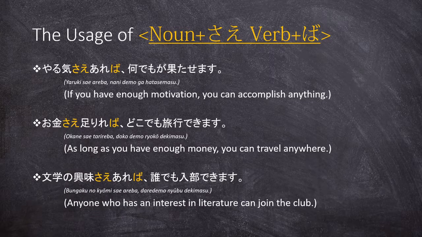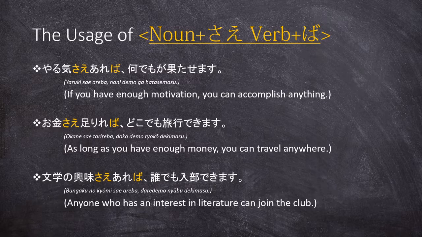And our final example is something a bit more practical. Bungaku no kyomi sae areba dare demo nyubu dekimasu. Anyone who has an interest in literature can join the club. Once again, let's examine the first clause, the big condition of our sentence, which we have highlighted here with sae: that interest in literature that is a prerequisite for entering the club, and the verb to have, aru, that is changed into the ba conditional form.